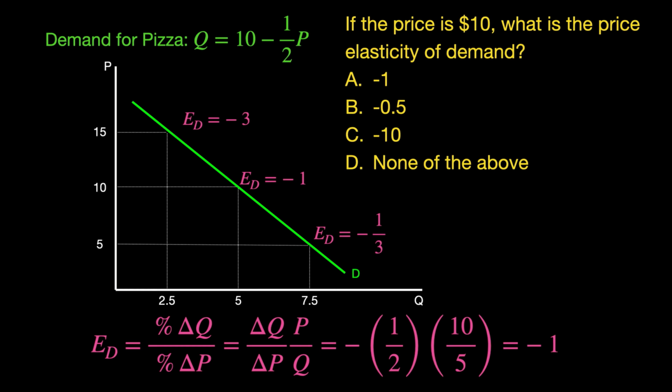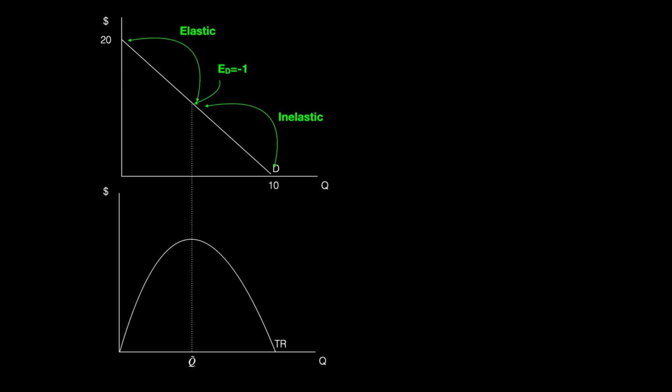One of the things this exercise has illustrated is that for a linear downward sloping demand curve, elasticity changes as you change price and move along the demand curve. So how a price change affects total revenue will depend where on the demand curve you are at. The middle of any downward sloping linear demand curve is unit elastic. This is where total revenue is maximized. You can see this in the lower graph. In the upper portion of the demand curve, demand is relatively elastic. In the lower half of the demand curve, demand is relatively inelastic.